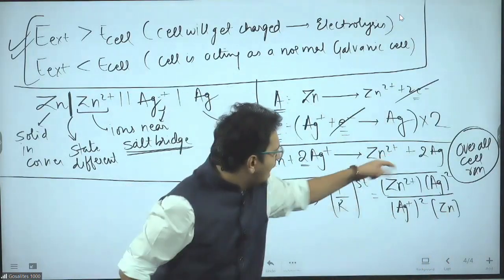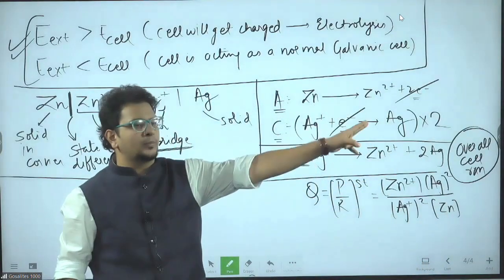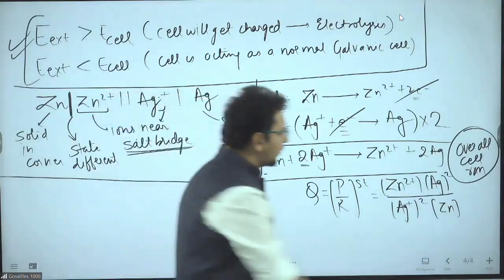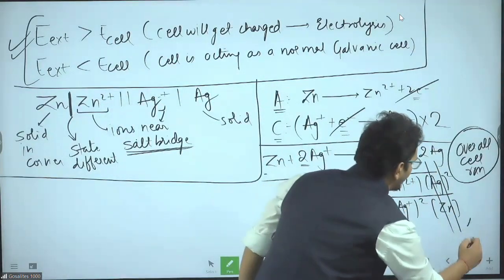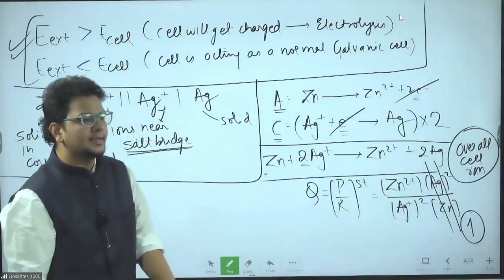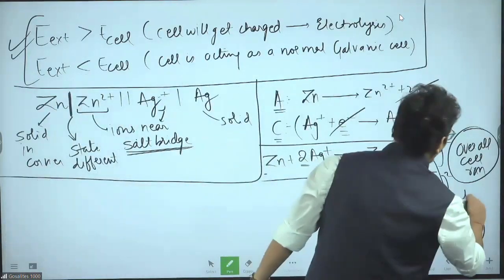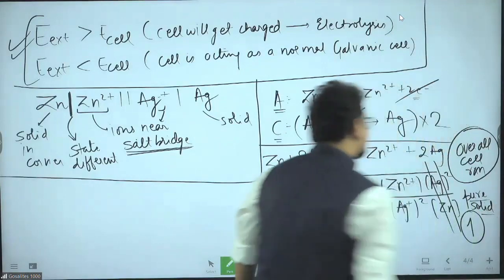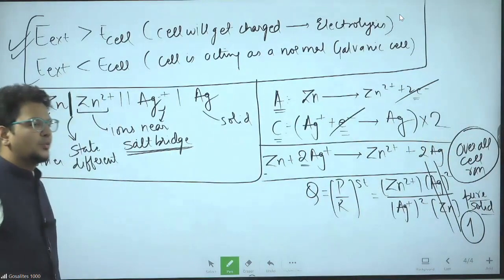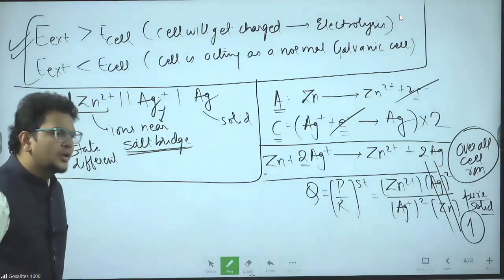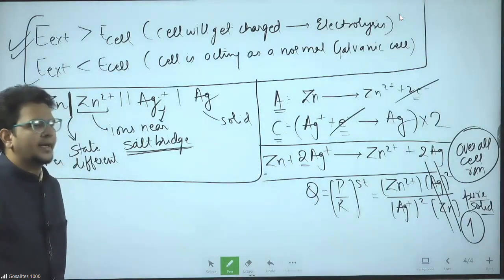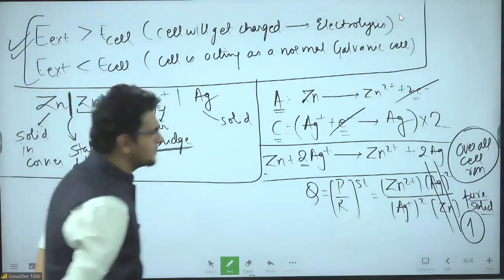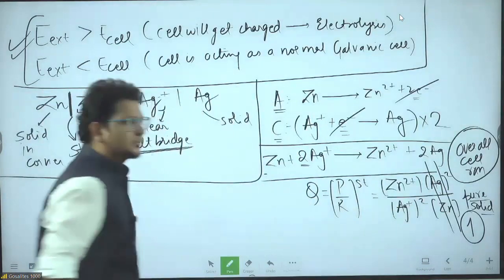Product upon reactant power stoichiometry. But for pure solids and pure liquids, activity is taken as 1, or concentration is taken as 1. You can think like that. Those who don't know what activity means, concentration is taken as 1. So this is the value of Q for you.